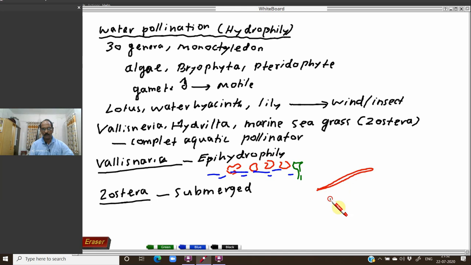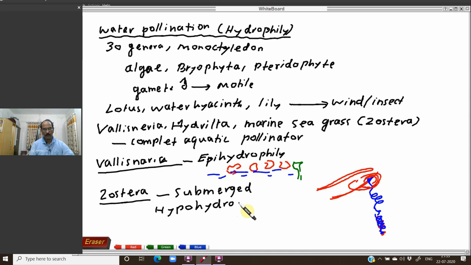The stigma has a coiled style; this coil uncoils and reaches the pollen grains, which coil around the stigma, and pollination takes place. This type of pollination is known as hypohydrophily. This is epihydrophily, and this is hypohydrophily. Hypo means below.